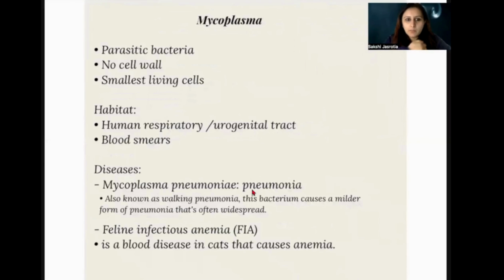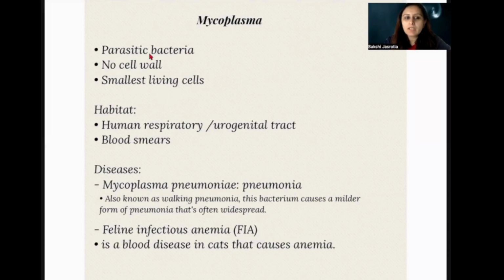So mycoplasma, what is mycoplasma? If you have studied earlier also in your junior classes, it is the smallest living cell, right? When you were studying the chapter cell, then also we studied that mycoplasma is the smallest living cell. They are very, very minute, right?